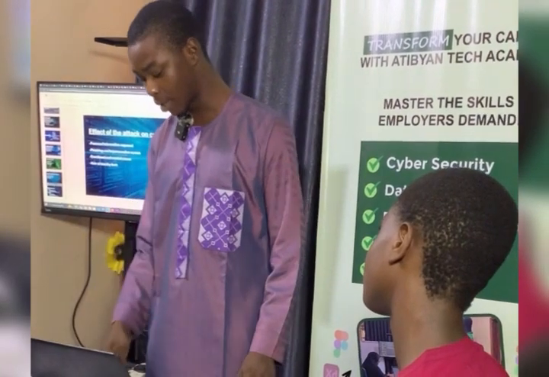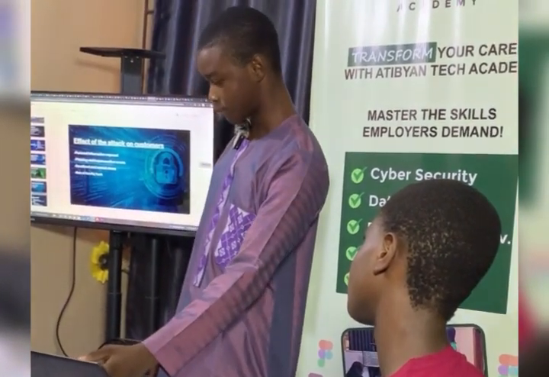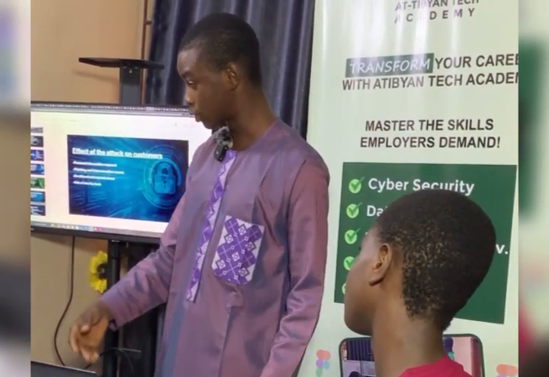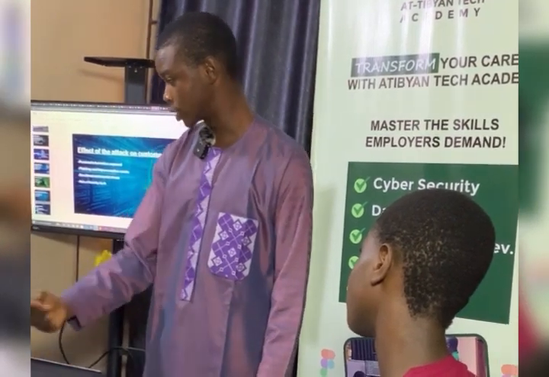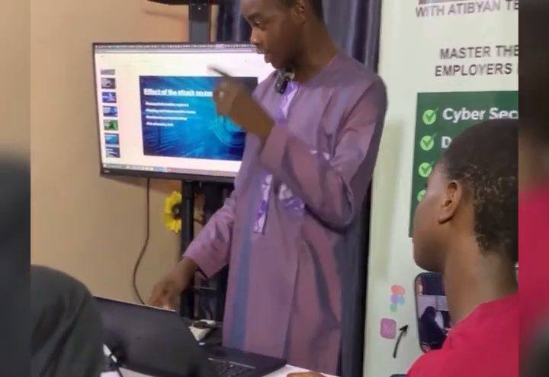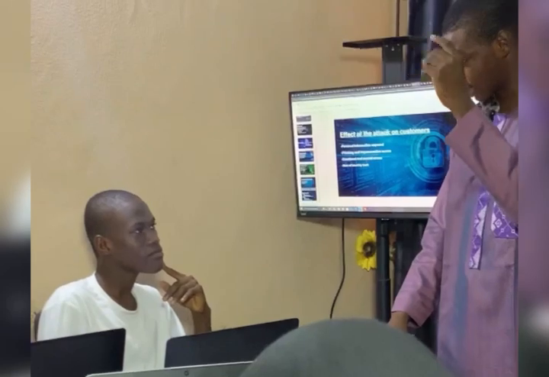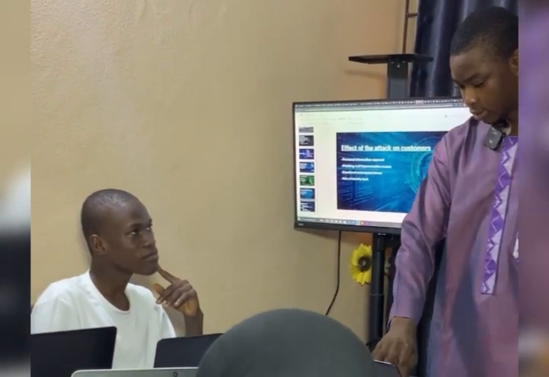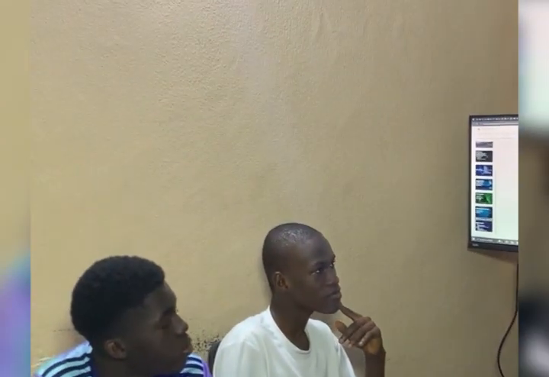Clicking on the link may take you to a vulnerable website, and it may request your Gmail login. You log in, and the attacker sees what you use to log in, and they'll be able to use it to steal your account. That's what most of these Yahoo boys do. Yes.